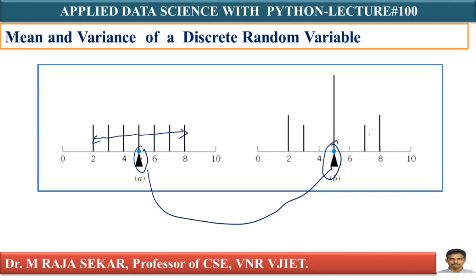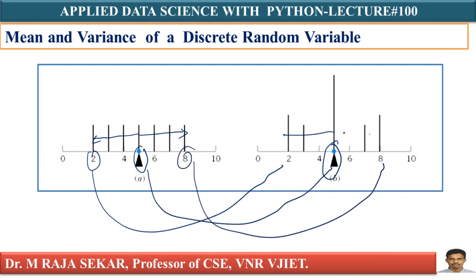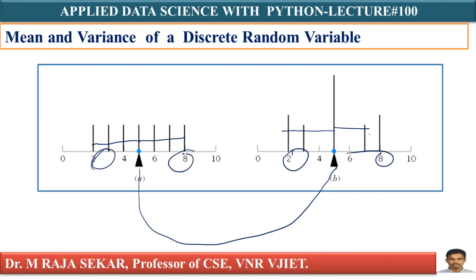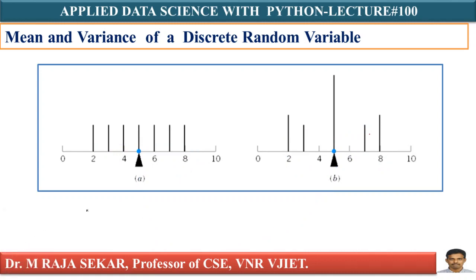Same distance. Here you have 2, here also I have 2. Just see distance. Here I have 8, here also I have 8. Same distance. This means in this case, they have same mean and even the same variance. Just see 8, 2, 8, 2. Even though they have same mean and variance, they are different distributions, isn't it?